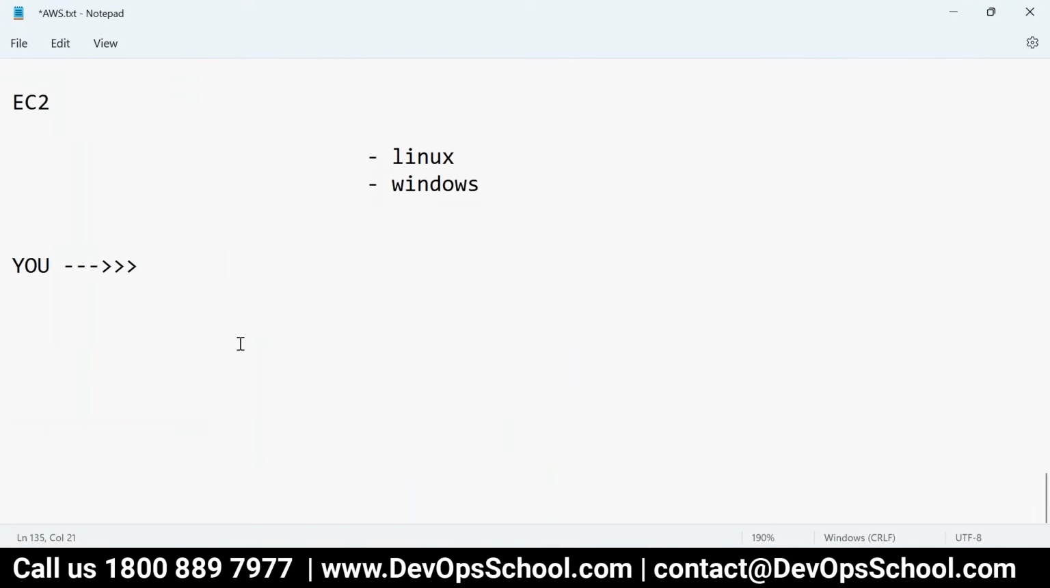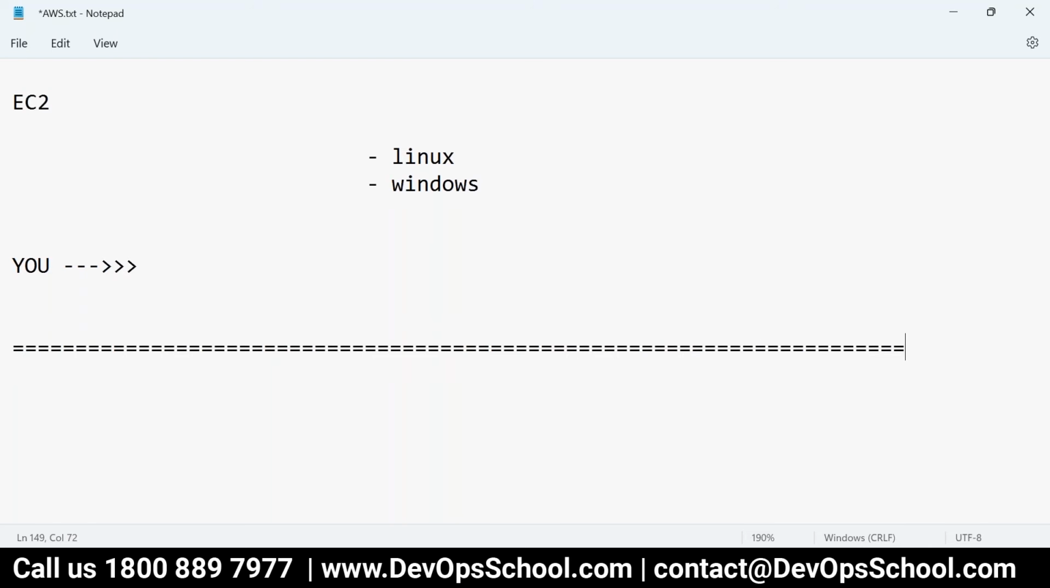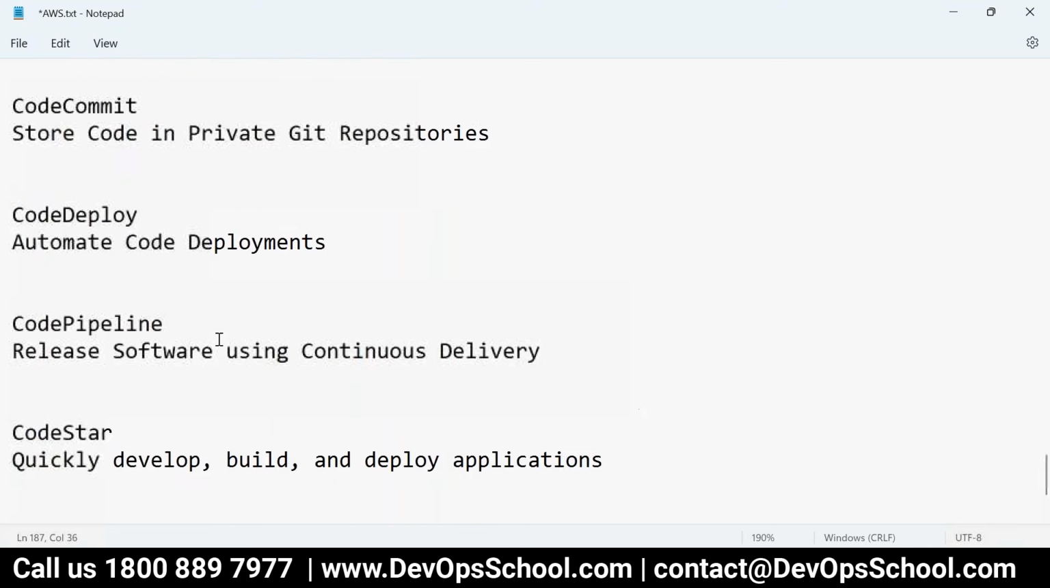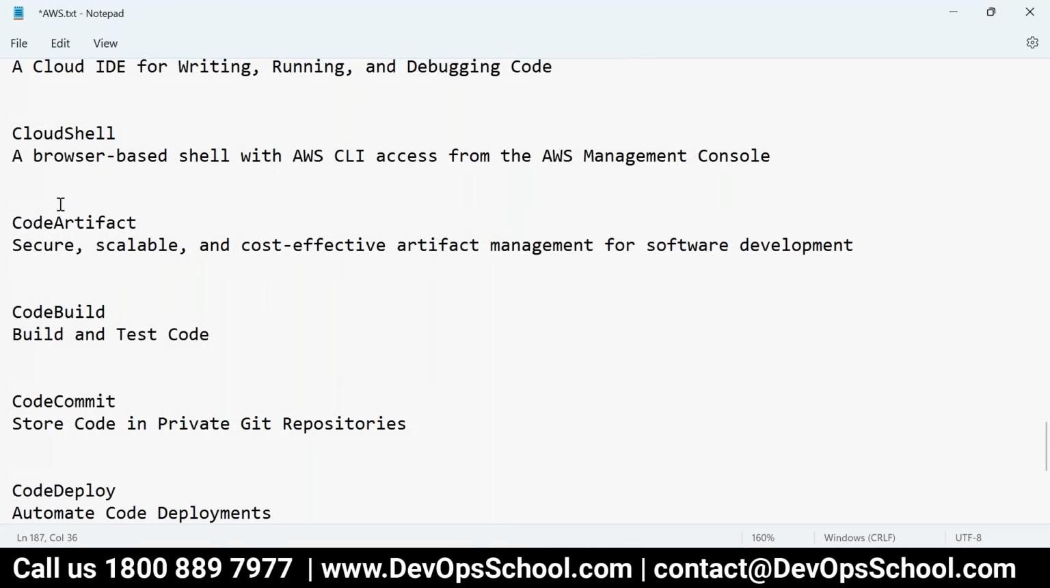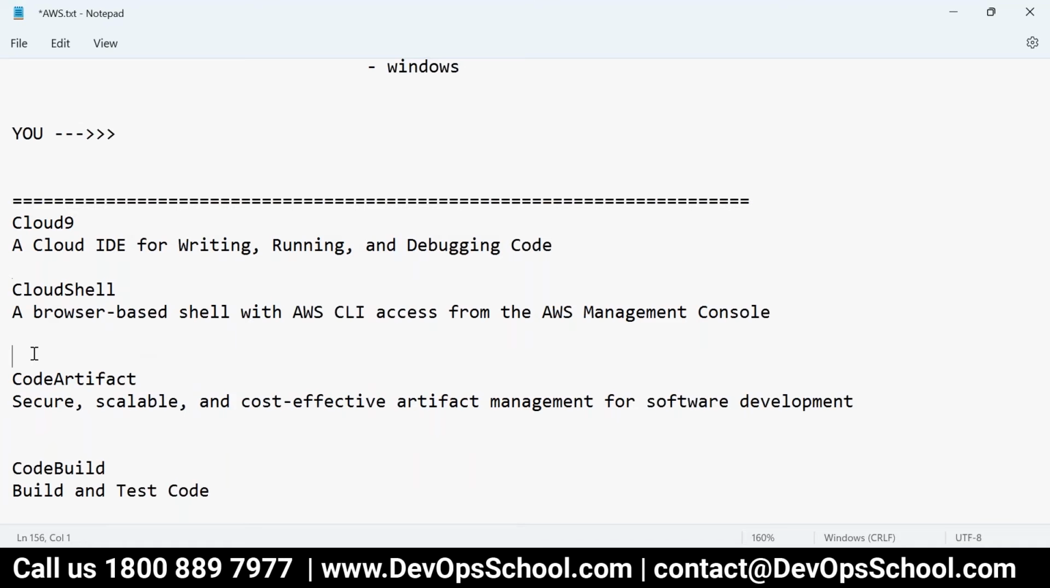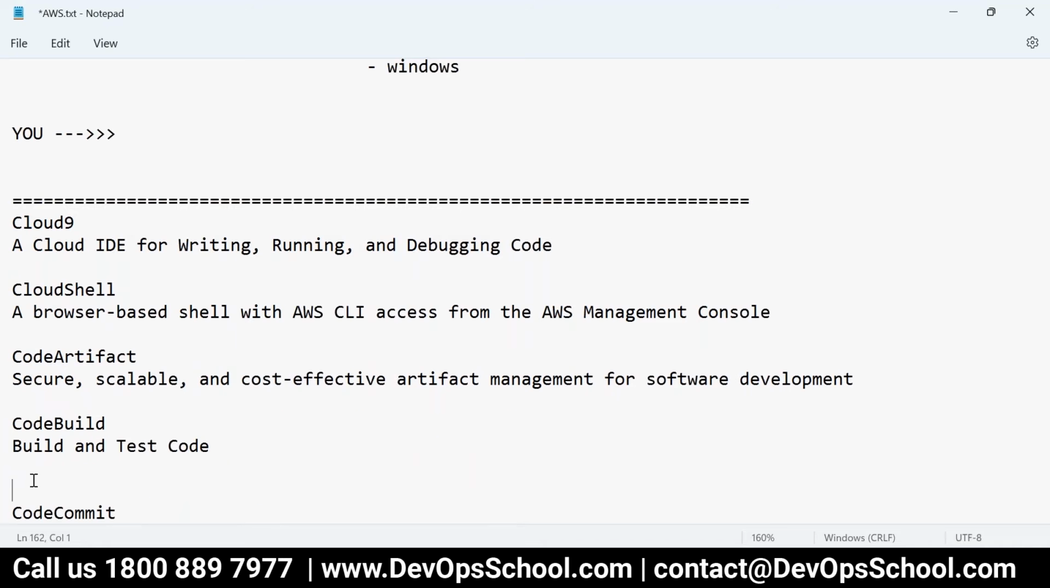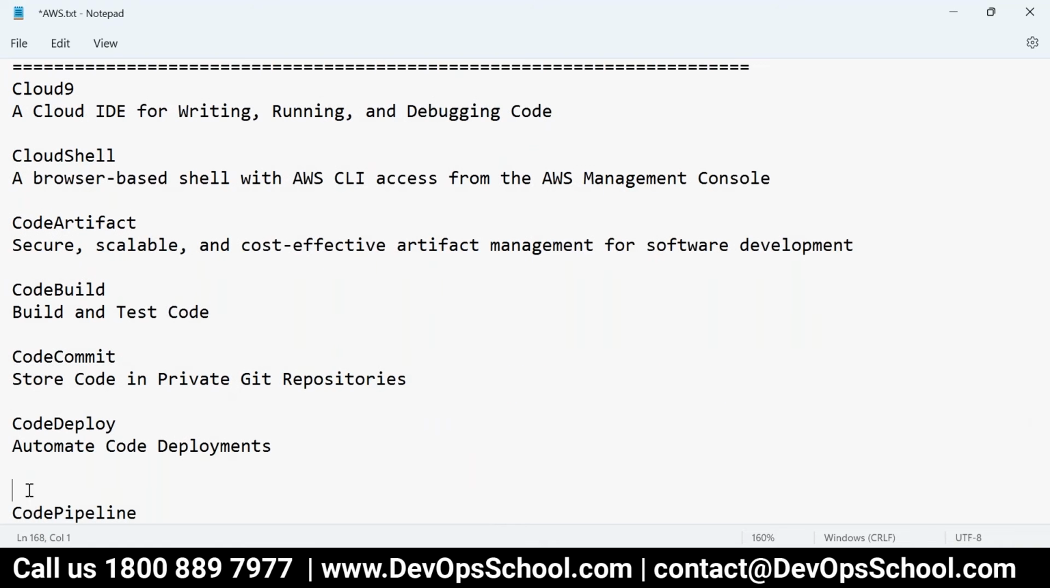Let me put it in a simple way. If you want to practice DevOps, all the tools, but only on AWS, you can do that. These are the services. Using that, you can do that.